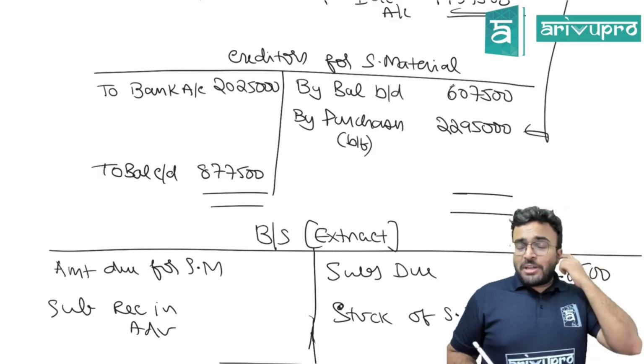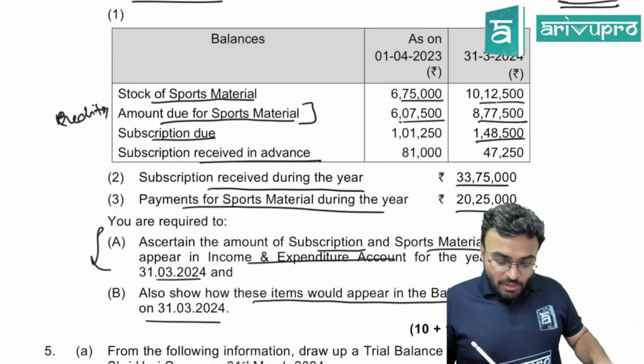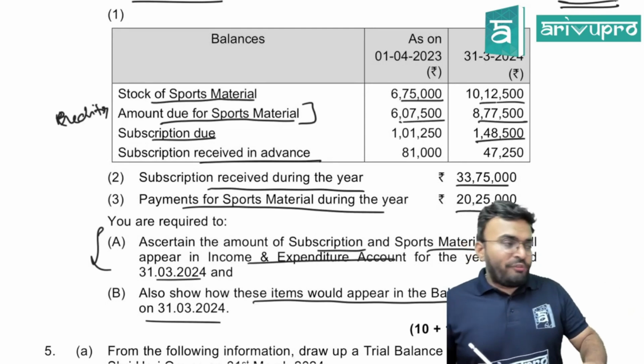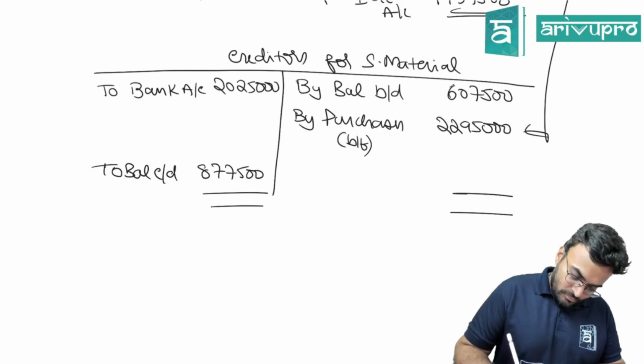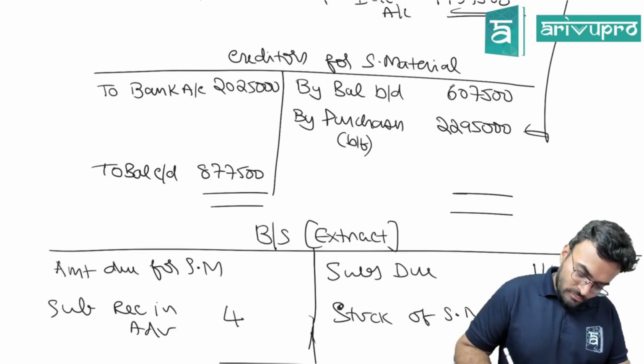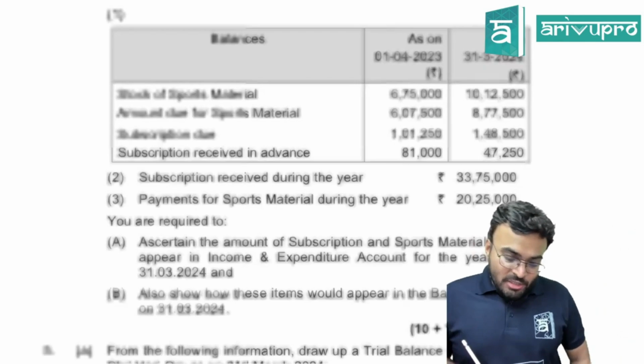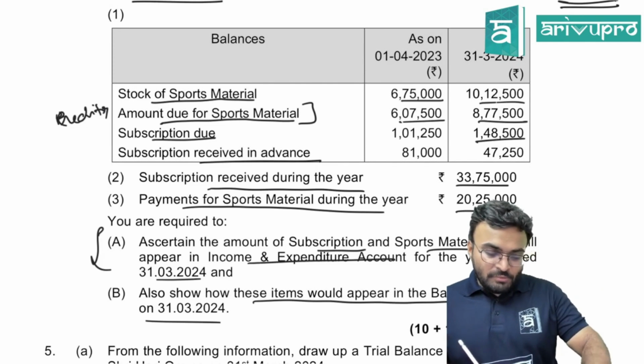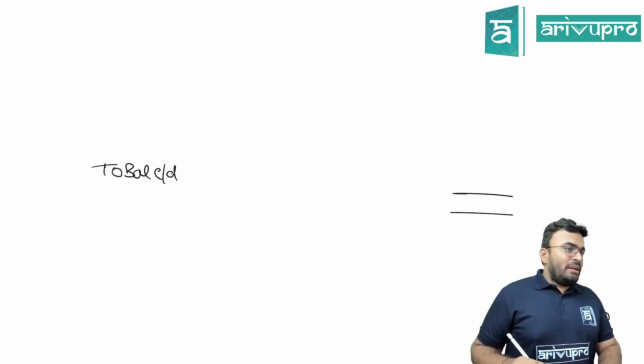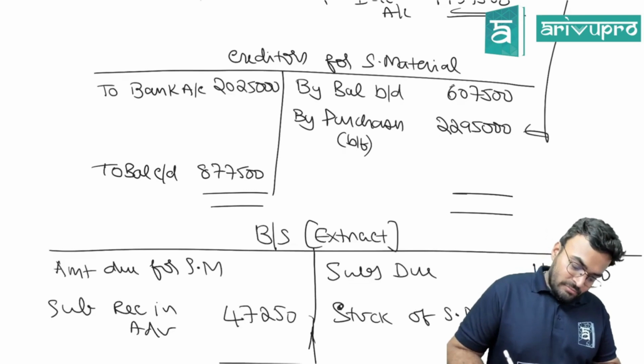How much is the subscription received in advance? 47,250. How much is the amount due for sports material? 8,77,500.